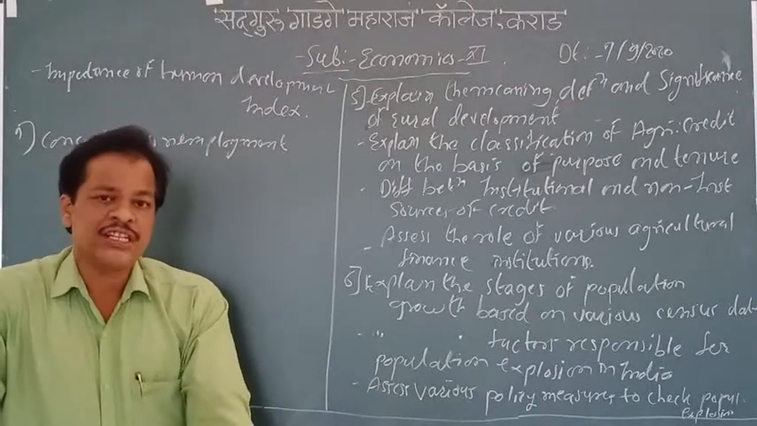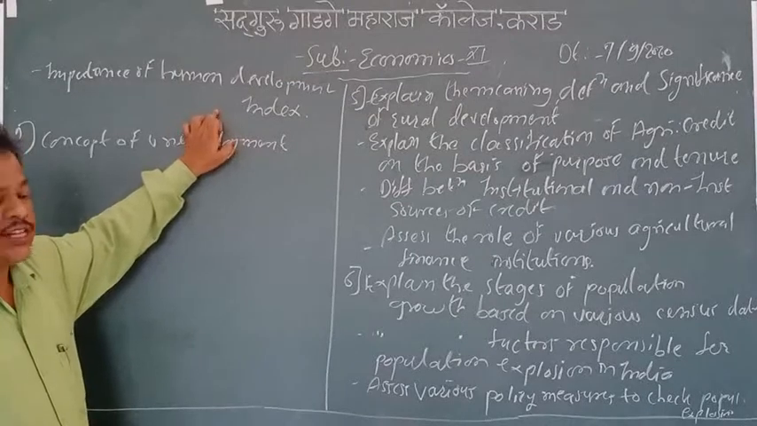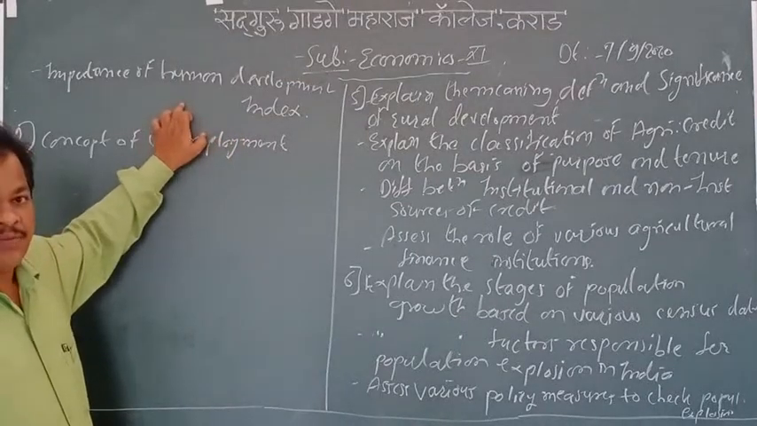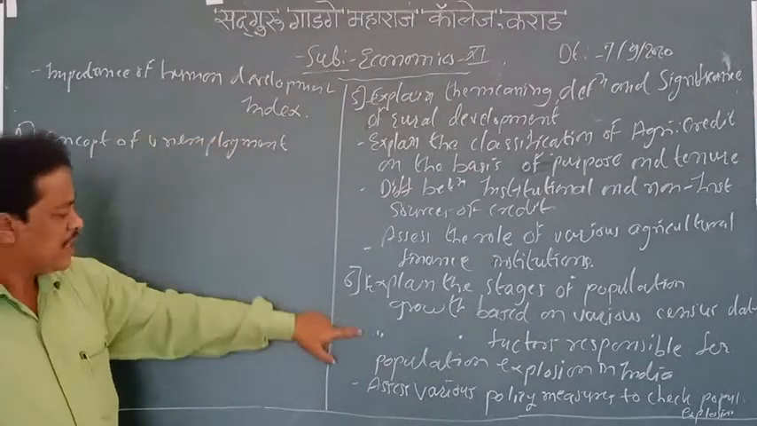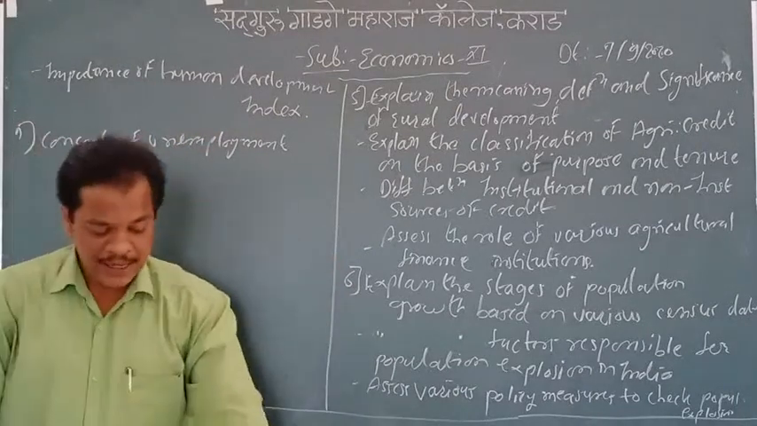The United Nations Organization gives such an index. We are going to see where India stands in the human development index. We are going to see all these points in chapter number 6. Again, chapter number 7, that is about